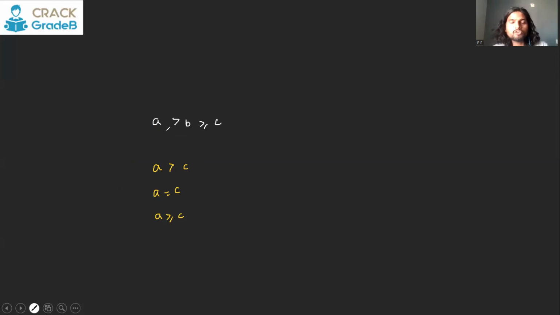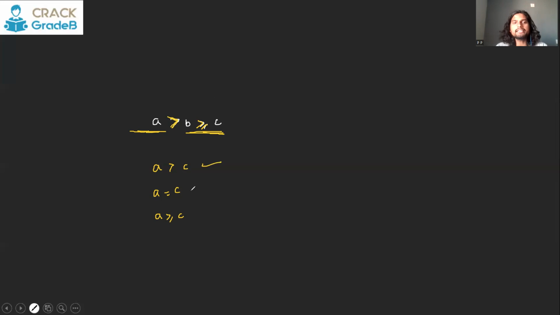So as we discussed already, if A is greater than B, if this sign is there, all the elements on this side are going to be greater than all the elements on this side because this sign exists, unless there is some contradiction. What do we mean by contradiction? We'll see that later. But right now, because all these signs are facing only one side, we can say A is going to be greater than, again, B and C both. So this is going to be a true conclusion.